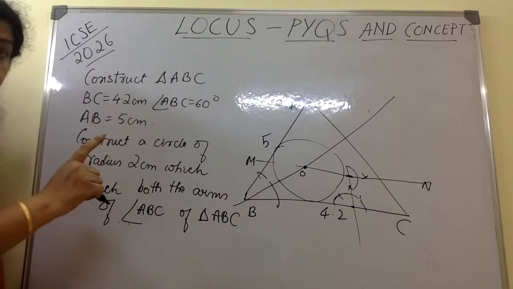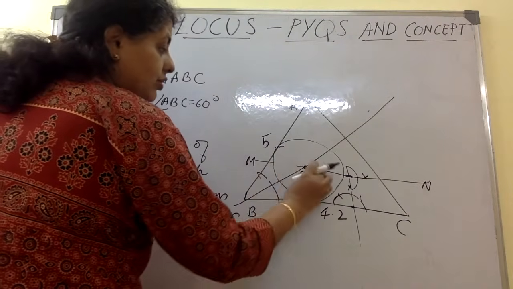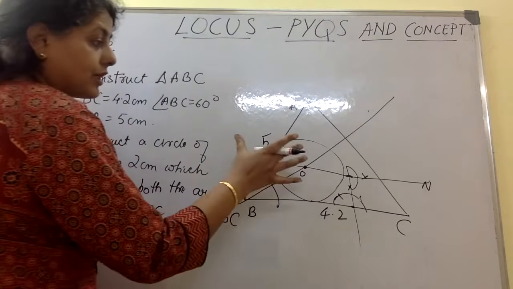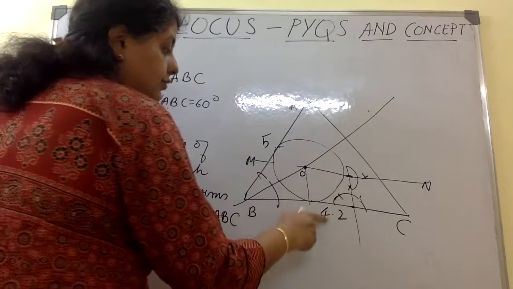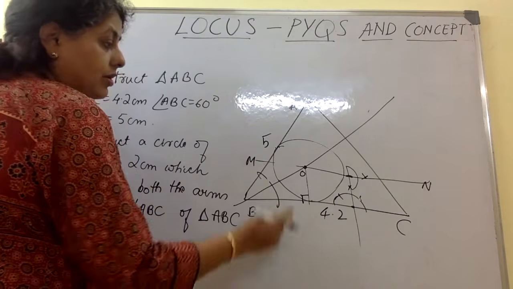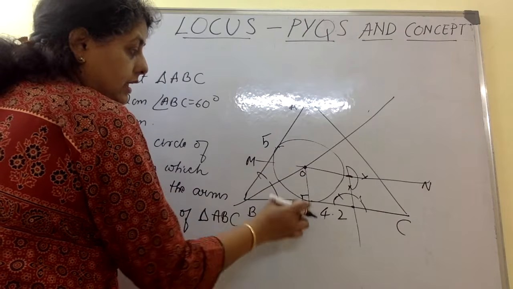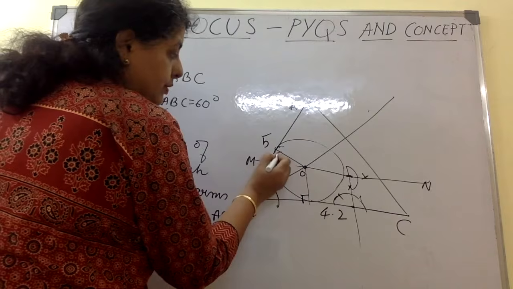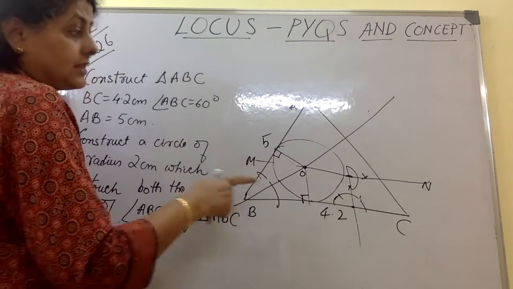Now why did it happen? We know that any point on this line is at 2 centimeter because this line is parallel to this. If I make a perpendicular from here, this perpendicular and this perpendicular have to be equal because this point is on the angular bisector.